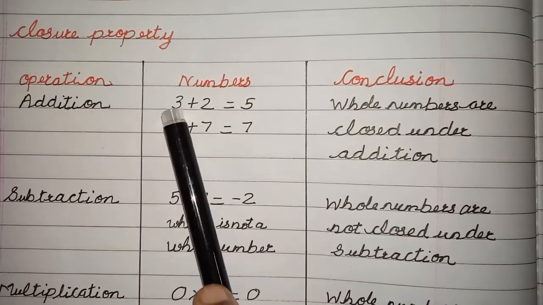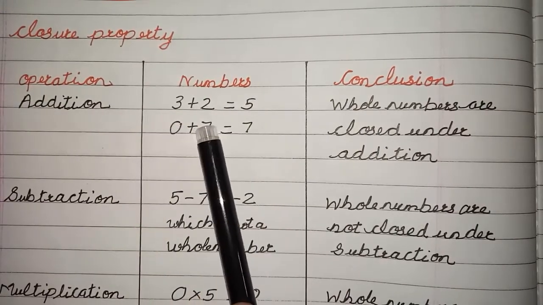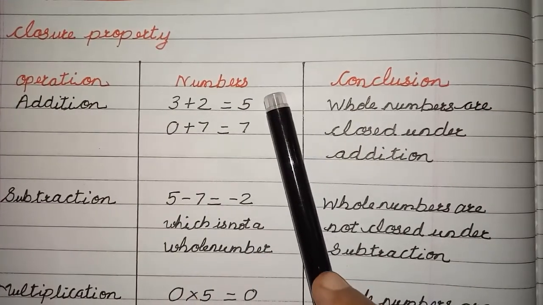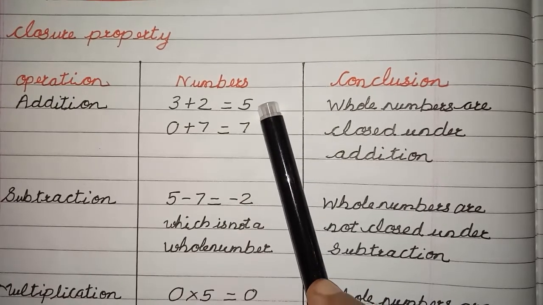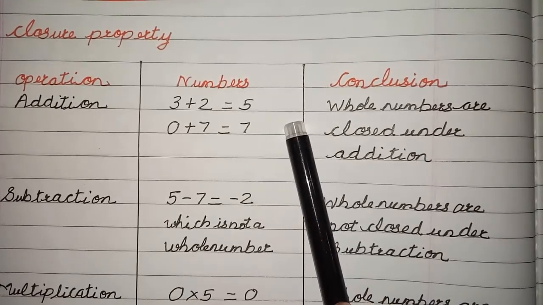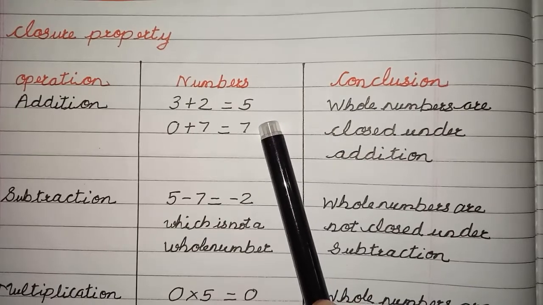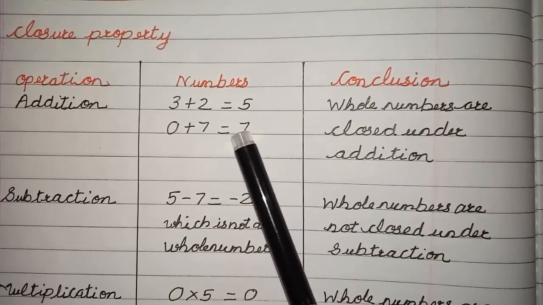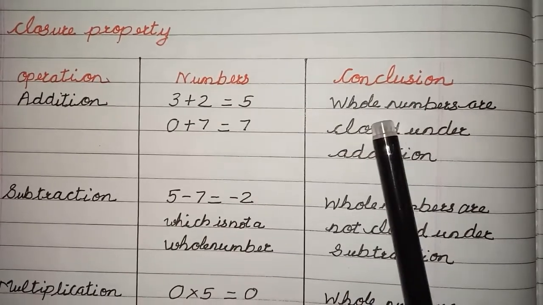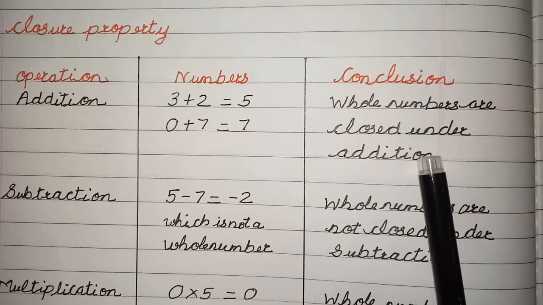For addition, if I take two numbers 3 and 2, 0 and 7, and add, children, the answer is 5 and 7. And 5 is a whole number, 7 is also a whole number. So you started with two whole numbers, you added them, and the final answer is also a whole number. That's why whole numbers are closed under addition.